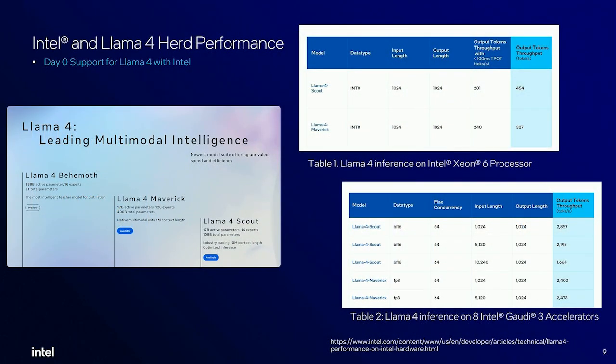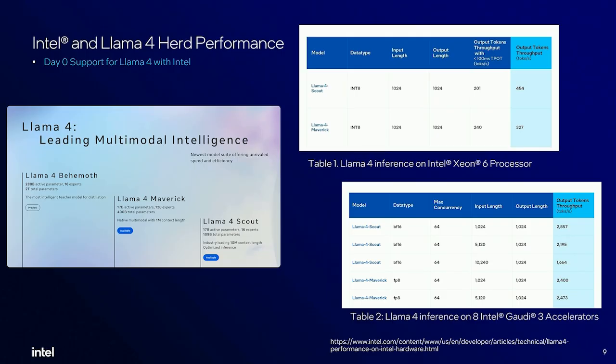Like we said earlier, it's not just AMX optimizations specific to smaller models. We have also worked with Meta to ensure that their Llama 4 herd of models, specifically the Behemoth, the Maverick and the Scout series, which are about 400 billion parameters and 109 billion parameters, are optimized to run effectively on Intel hardware, specifically the CPUs as well as the GPUs.